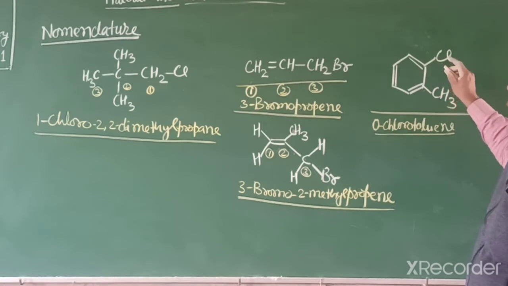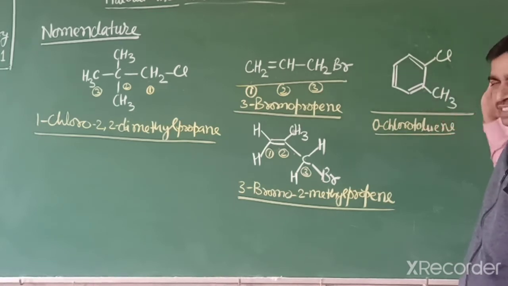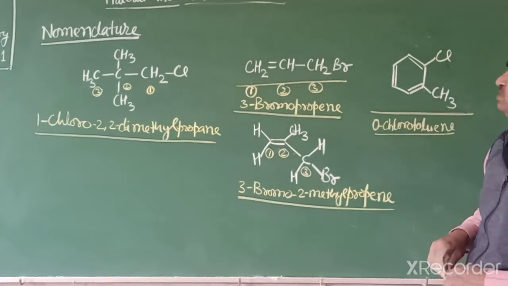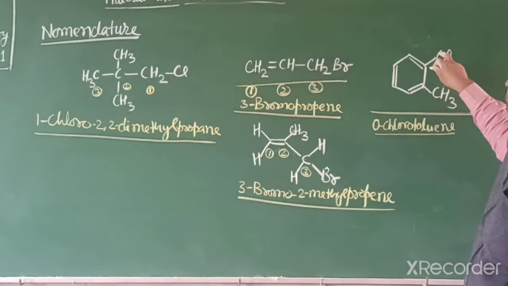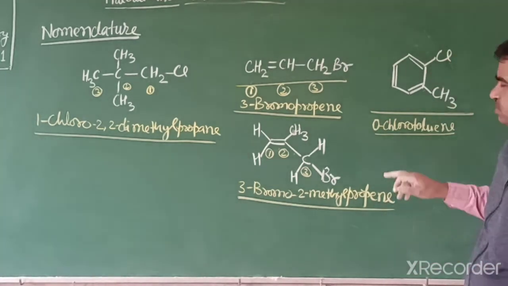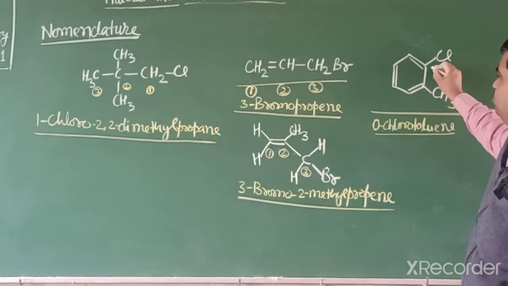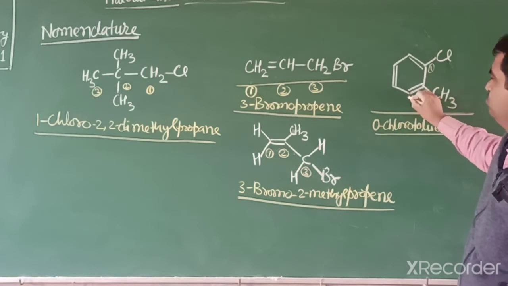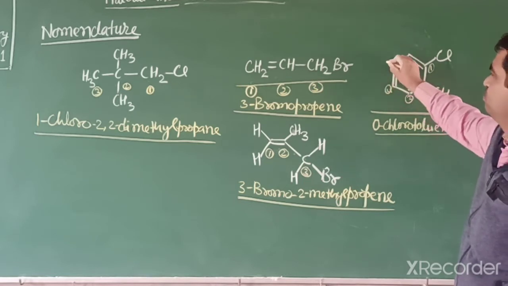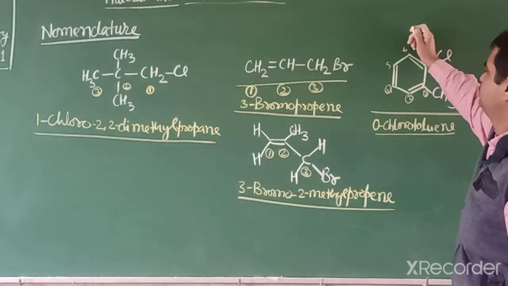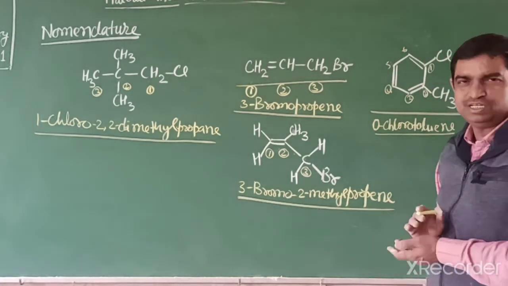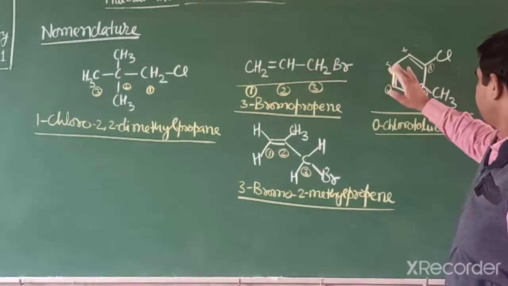Or we can treat this compound as a hydrocarbon, and treat both as substituents. So you can start from the chlorine side. Why? Because this substituent is methyl and this one is chlorine. So numbering starts this side: 1, 2, 3, 4, 5, 6. It means this is a compound of benzene.